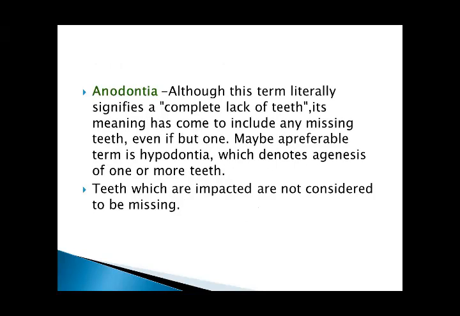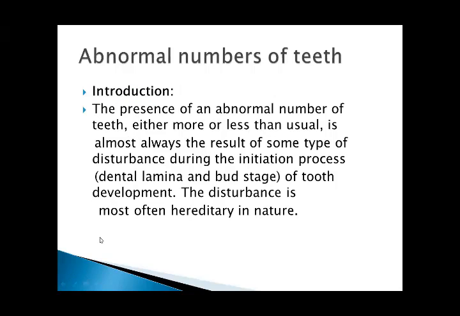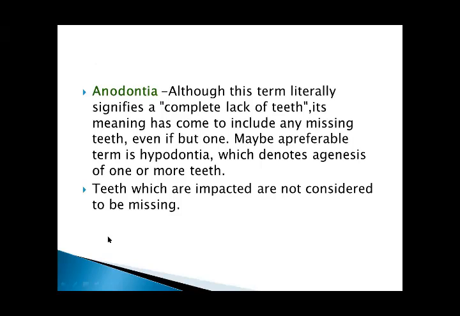Number one is anodontia. Abnormal number of teeth में number one is the anodontia. Anodontia, although this term literally signifies a complete lack of teeth, इसमें आपके teeth completely absent होंगे.